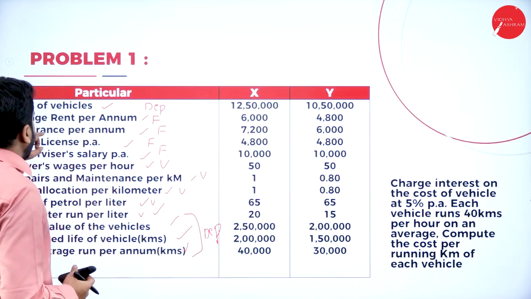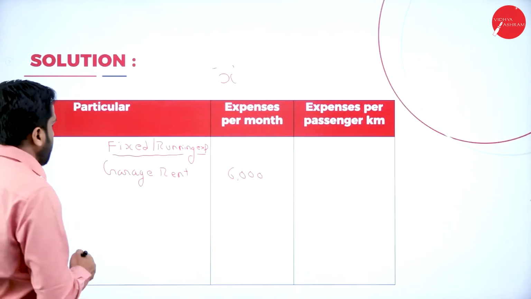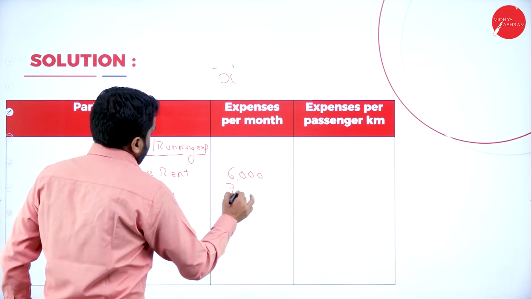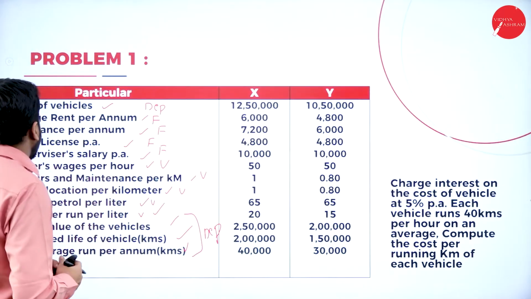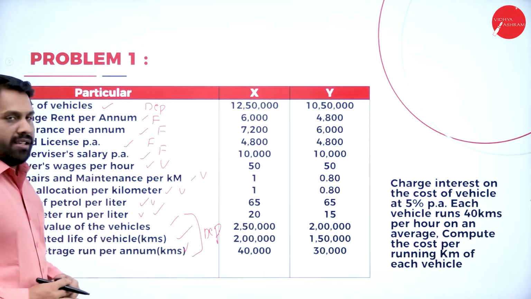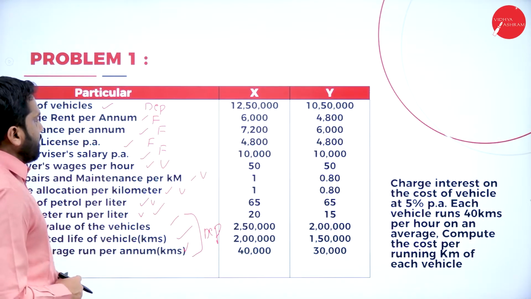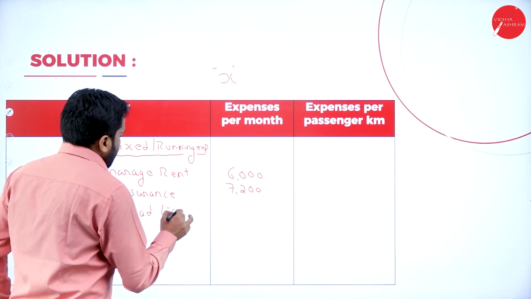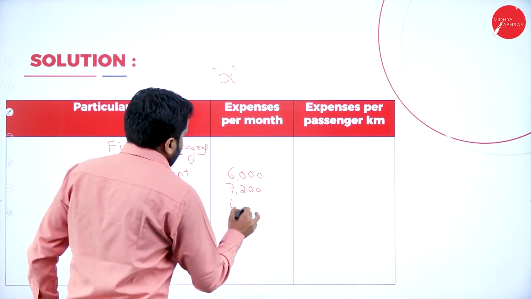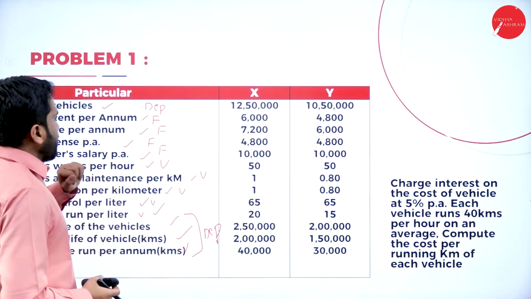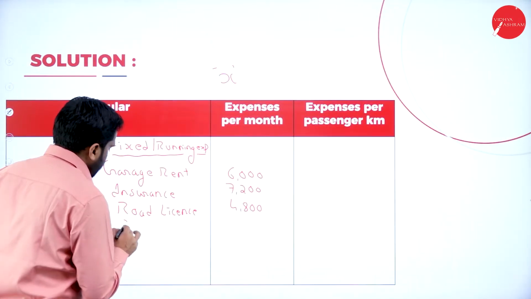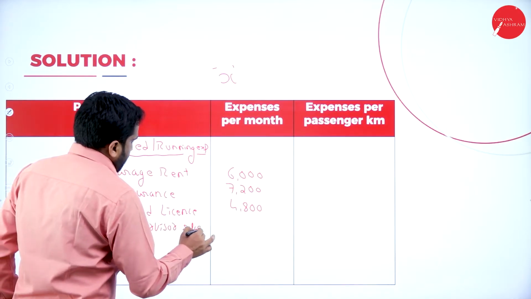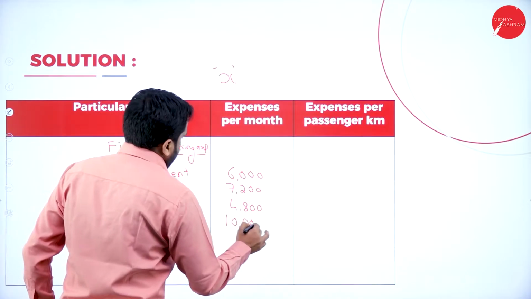Insurance, it is 7,200. Road license, it is 4,800. And we have supervisor's salary, it is 10,000.